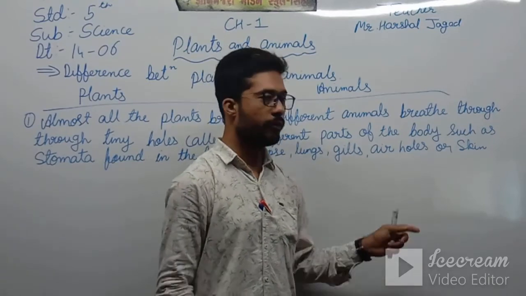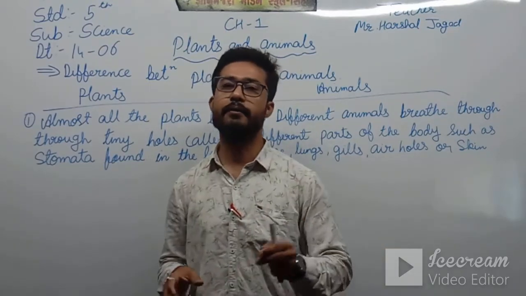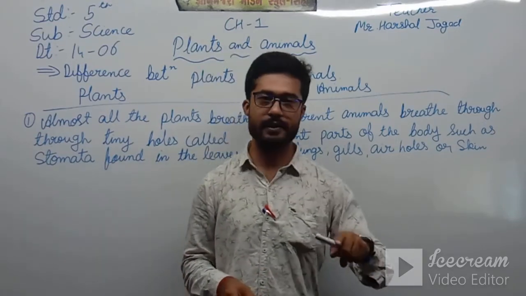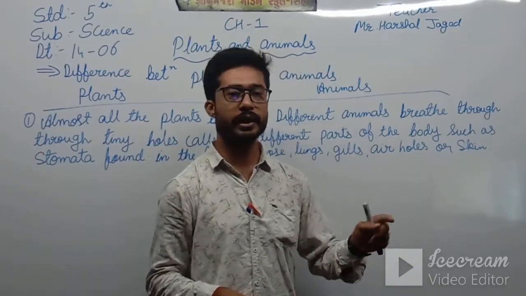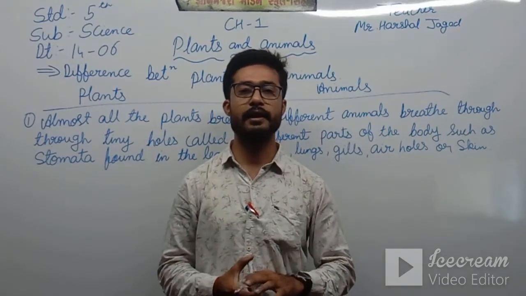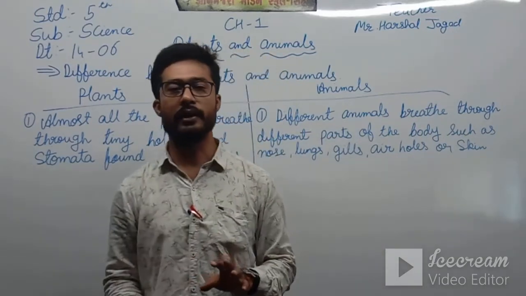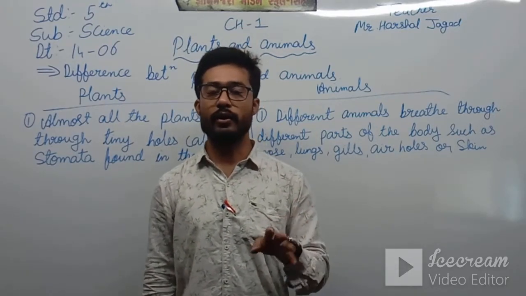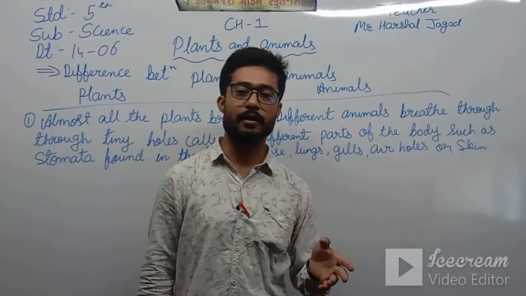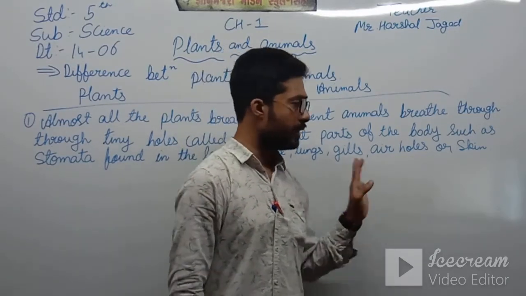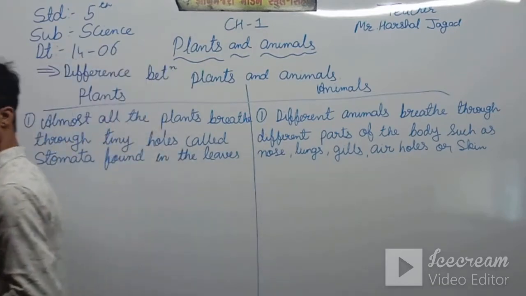When the frog is on the land, it breathes through the lungs, and when the frog is inside the water, it breathes through the skin. Students, further on we will see what the animals which can live on land and in water are called.